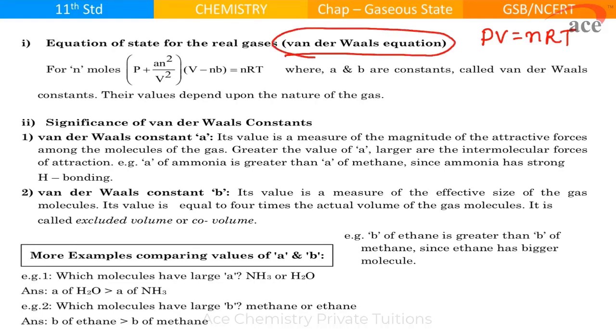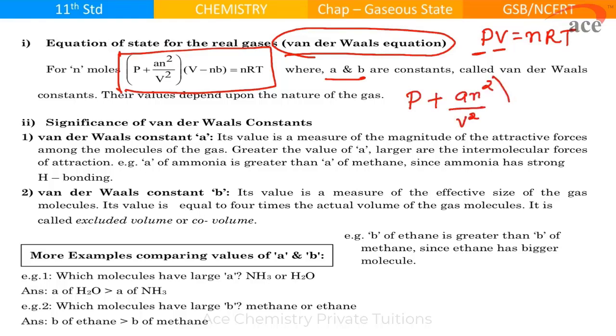We have the Van der Waal equation for real gases. What correction has been done? The corrections have been introduced in pressure and volume with certain constants. So you need to learn this by heart. For pressure we add a certain constant, whereas in case of volume, we subtract. Let's understand the significance of a and b.